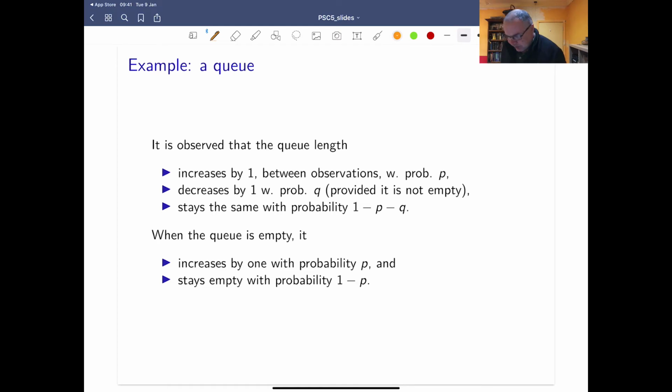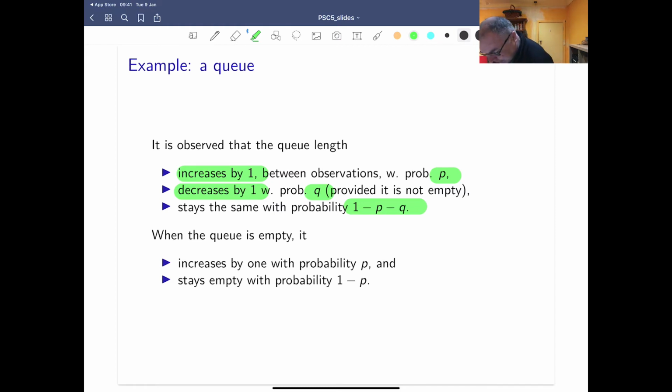And first of all, we're going to say that for most of the states, so our state is going to be how many people are in the queue, it will occasionally increase by 1 with a probability p. It will decrease by 1 with a probability q. And finally, you stay the same size in a time step with probability 1 minus p minus q. So we're looking at this queue, and we might look at every minute and count how many people, and every so often it will go up or go down or stay the same.